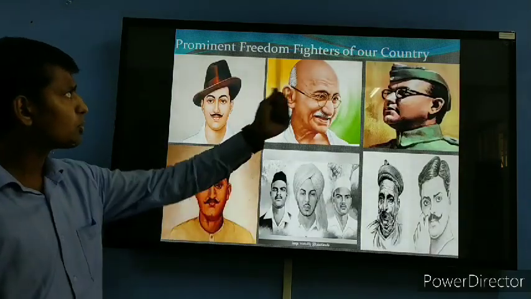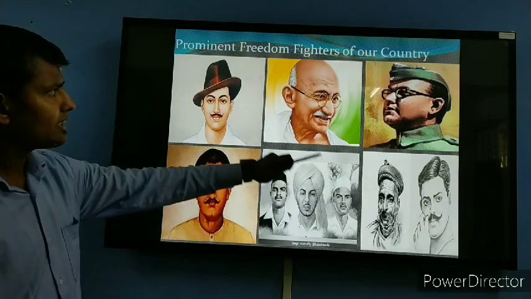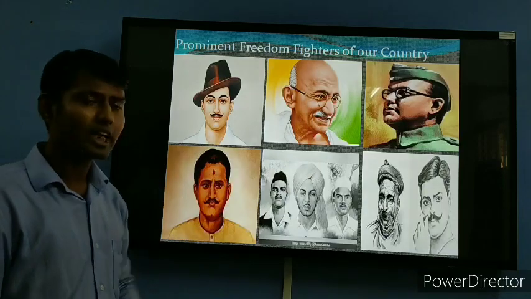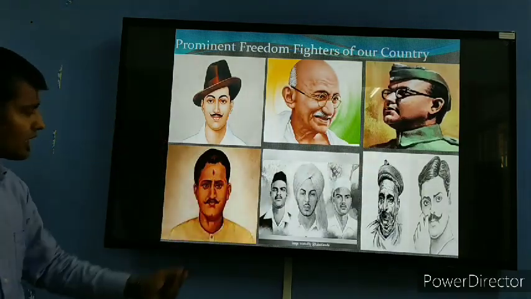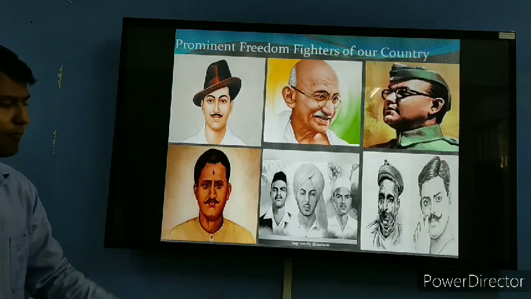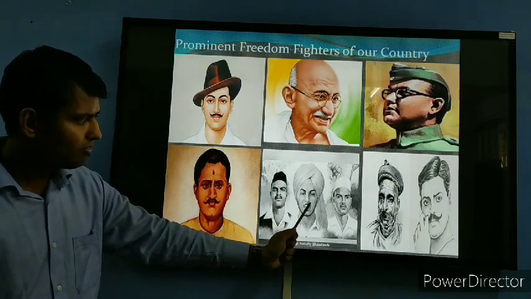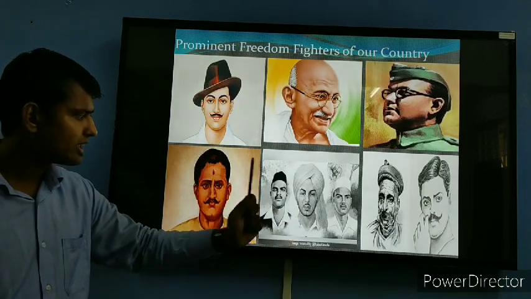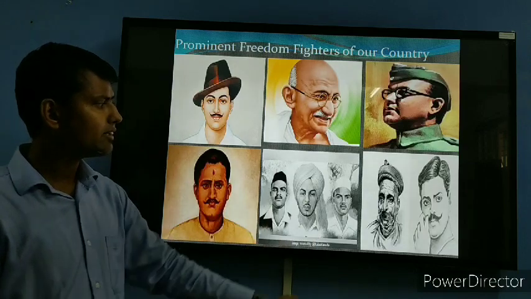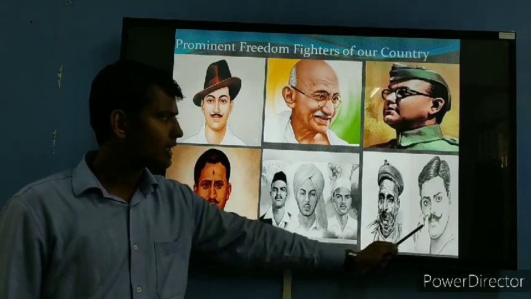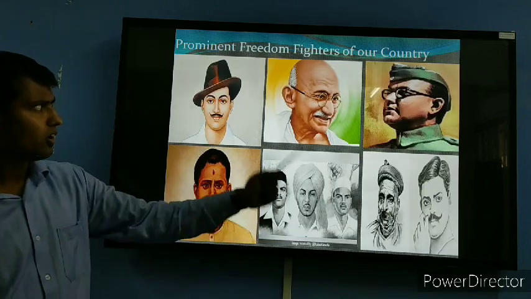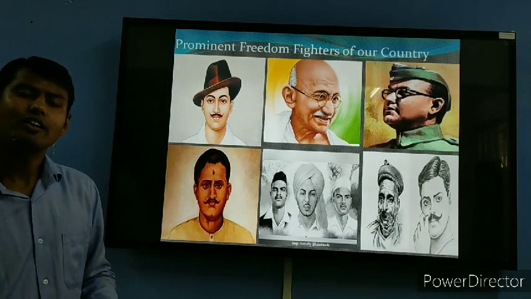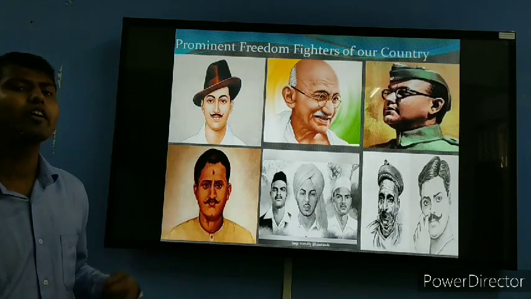Now, here you can see some of the prominent freedom fighters of our country. I think you can recognize most of them. Here Bhagat Singh is there, Gandhiji is there, here Subhash Chandra Bose is there. This person is Ram Prasad Bismil. Here in the middle, we all know this person is Bhagat Singh, Rajguru and Sukhdev are there, and here Bal Gangadhar Tilak and Chandrasekhar Azad. So these are all leaders who fought for us, who brought us freedom, and now we are living in a free country. We have all kinds of rights.